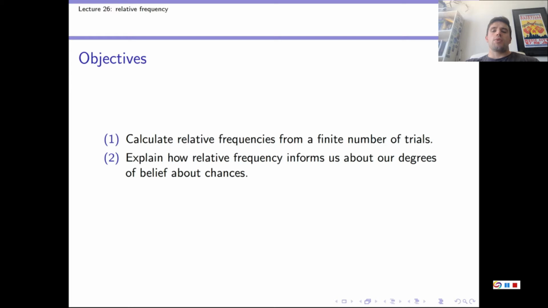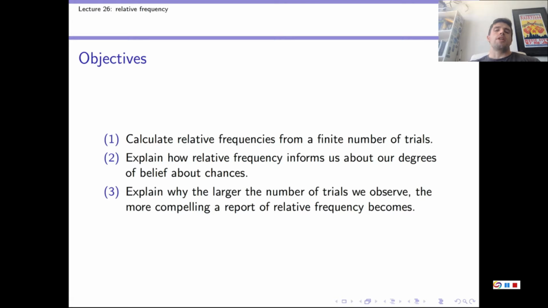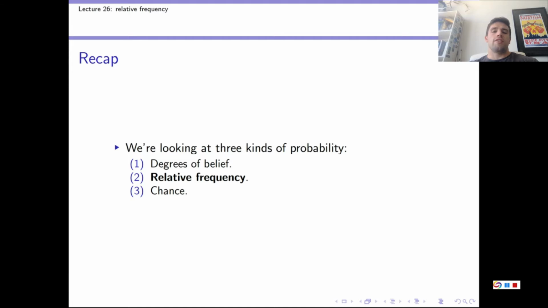Number two, explain how relative frequency informs us about degrees of belief about chances. And number three, explain why the larger the number of trials we observe, the more compelling a report of relative frequency becomes. So, recall from lecture 25 part 1 that we're looking at the following three kinds of probability: rational